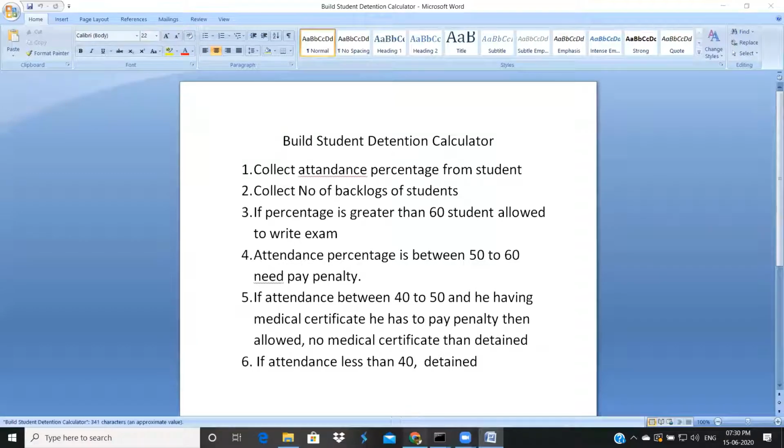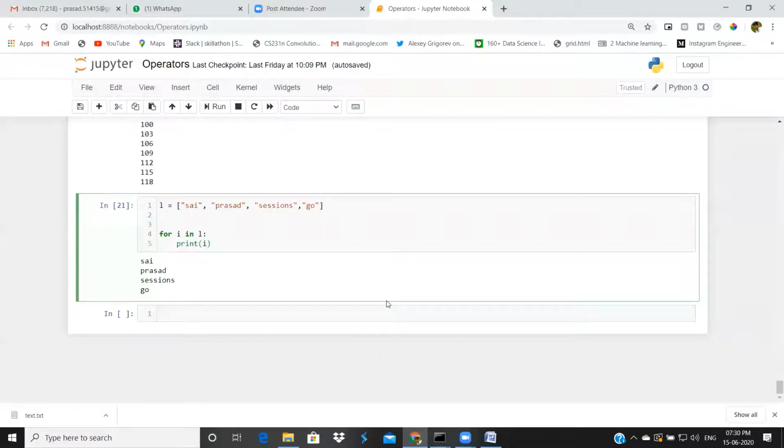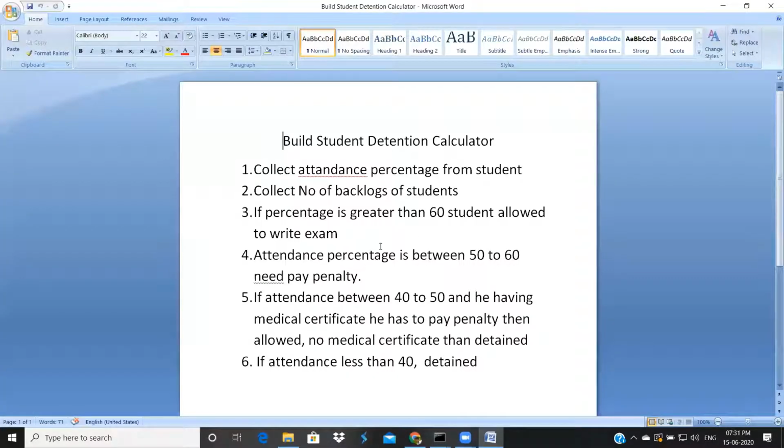From today onwards, I will give every day one task. You have to solve the task. Next day, before starting that session, you have to submit the task. Very simple task. There's no need to worry about that. Just spend at least 10 to 20 minutes on that task, and you will be done with it. Very simple task I will give, but every day I will give one task.